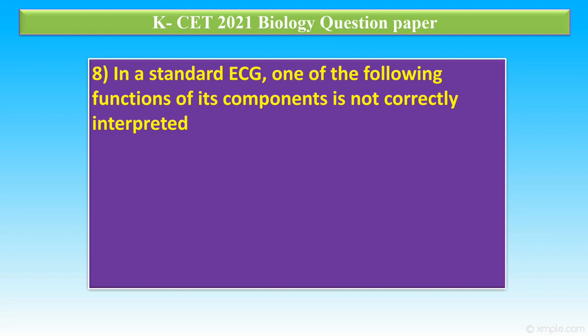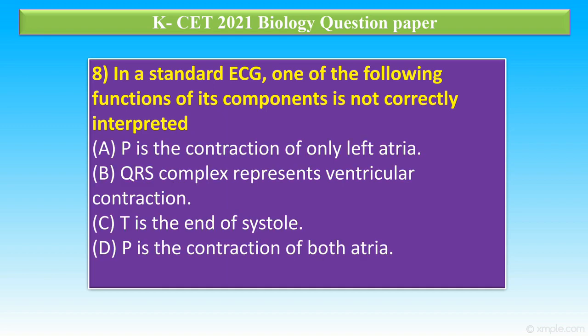Question number 8. In a standard ECG, which one of the following functions of its components is not correctly interpreted? Option A, P is the contraction of only left atria. B, QRS complex represents ventricular contraction. C, T is the end of systole. Option D, P is the contraction of both atria. The correct answer is option A. P is the contraction of both atria, so saying left auricle only is not correctly interpreted.